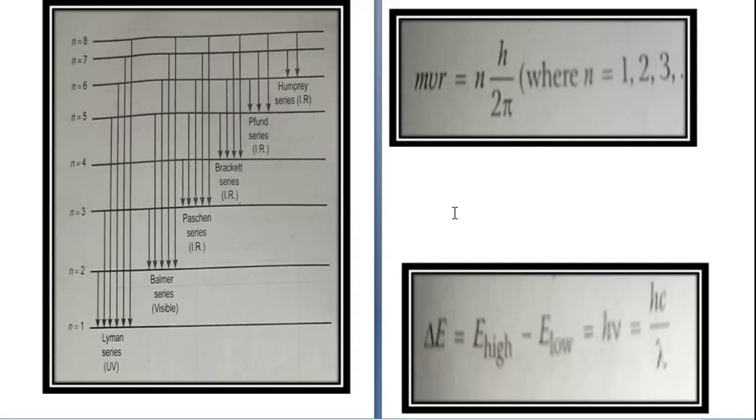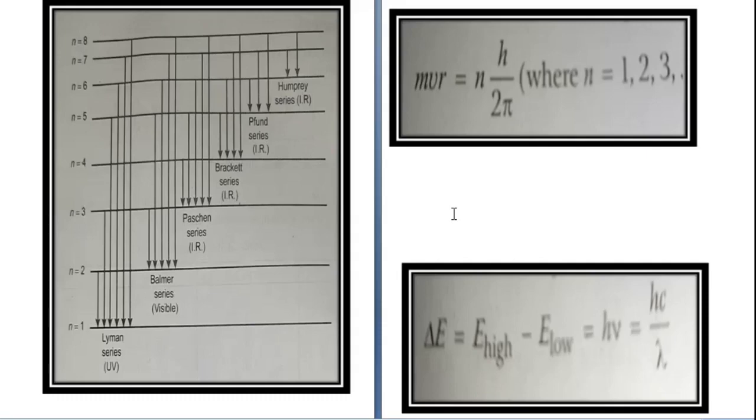It also says that there is no loss or gain of energy as long as the electron moves in a specified energy level. If the electron is moving in the first energy level only, then there will be no loss or gain of energy. But if it goes from first to second, or it comes from second to first, then there will be either a loss or a gain of energy. So if it is moving within the same energy level, there will be no loss or gain of energy.